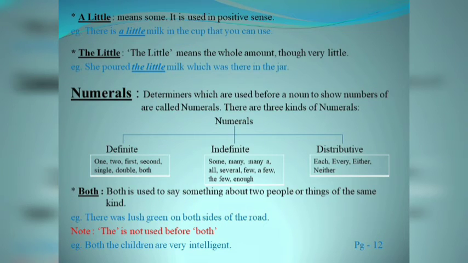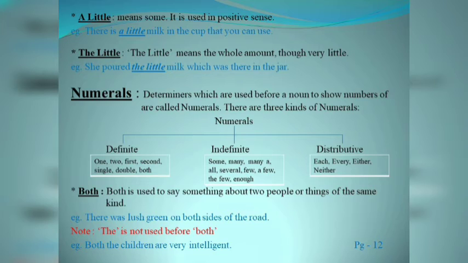Whereas a little is used in positive sense. For example, there is a little milk in the cup that you can use. And the little means whole amount, the very little. For example, she poured the little milk which was there in the jar.